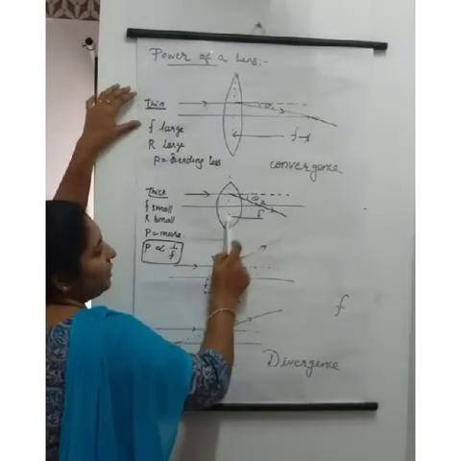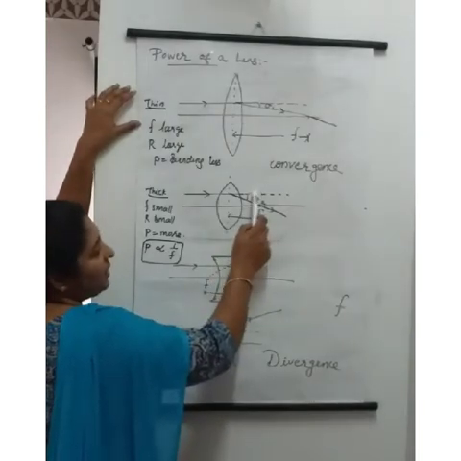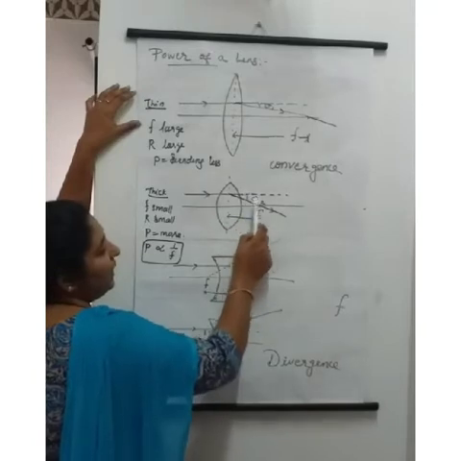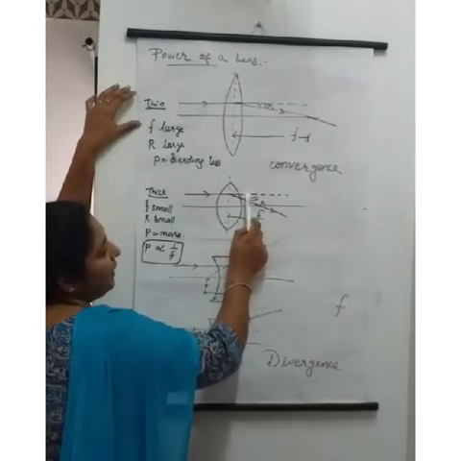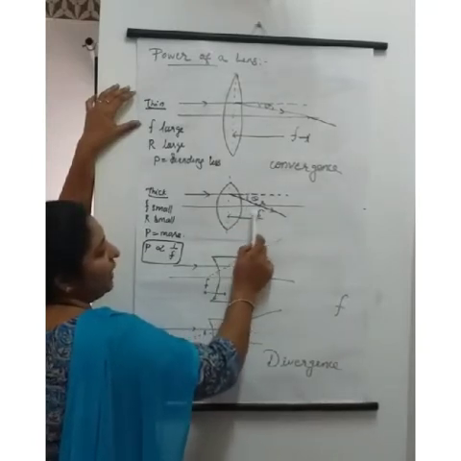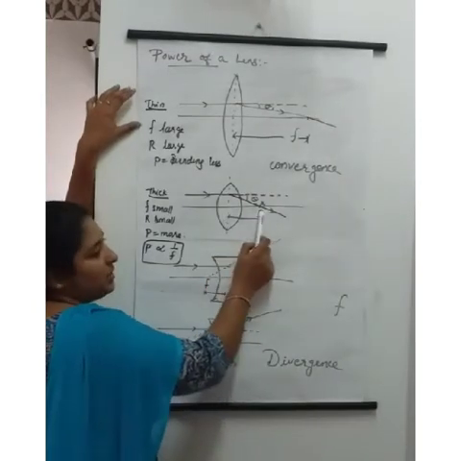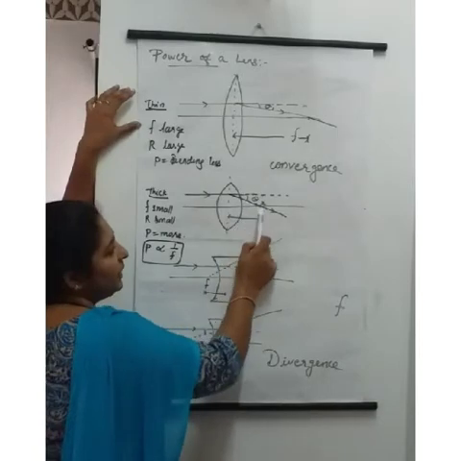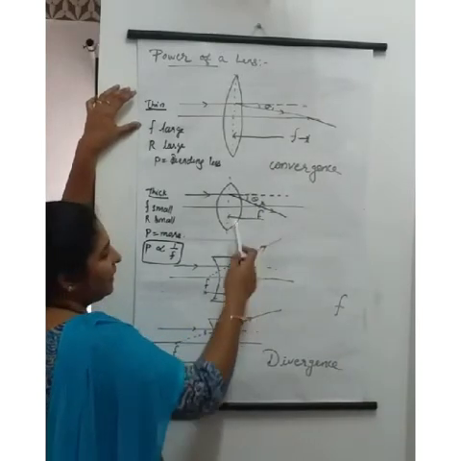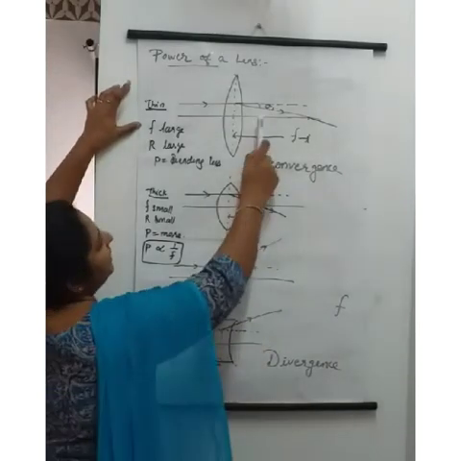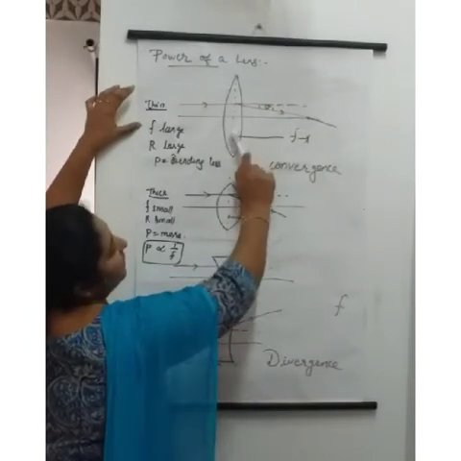See the relation: there is something related between the bending angle and the focus. Here the bending angle is more. See the focal length. What is the focal length? The distance from the optic center to the focus, small f. See, this is a very small distance. Without measuring, we can understand it. See here the bending angle, theta 1. What is the focal length?